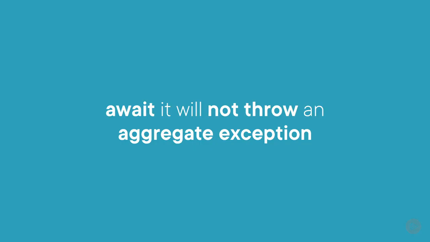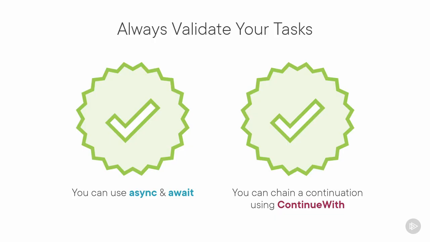A big difference is that the exceptions in the continuation of ContinueWith will contain an aggregate exception. With the await, it doesn't give you an aggregate exception, thus you don't have to inspect the inner exception to get any valuable information out of that. I'd always recommend that you use async and await, especially to validate that your tasks have completed successfully, so you will be able to catch potential exceptions. This will also give you the cleanest code.